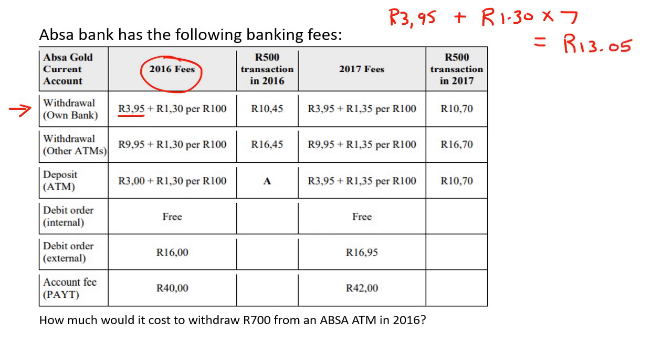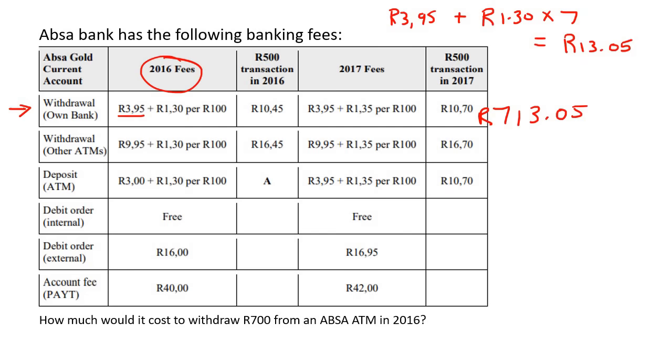So if you withdraw 700 Rand, you're actually going to pay 713 Rand and 5 cents. That's pretty crazy. You wanted 700 Rand, they're going to give you 700 Rand, but on your bank statement, you're going to realize you've actually been charged an extra 13 Rand because of the fees.